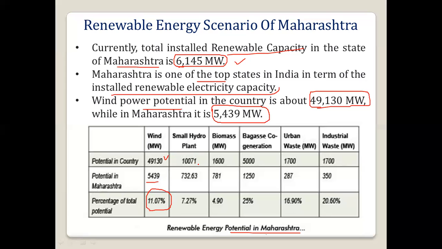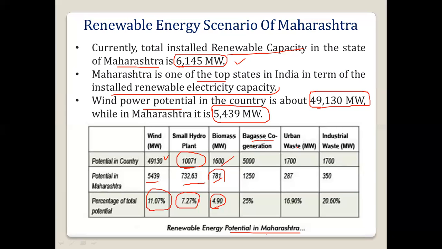Small hydro plant total potential in the country is 10,000, and in Maharashtra it is 732. Total is 7.27%. Biomass in the country is 1,600. In Maharashtra we can have 781, that is the potential, and that is 4.9 percent of India. So this still has to be explored. The potential has to be explored by the government and private sector organizations.